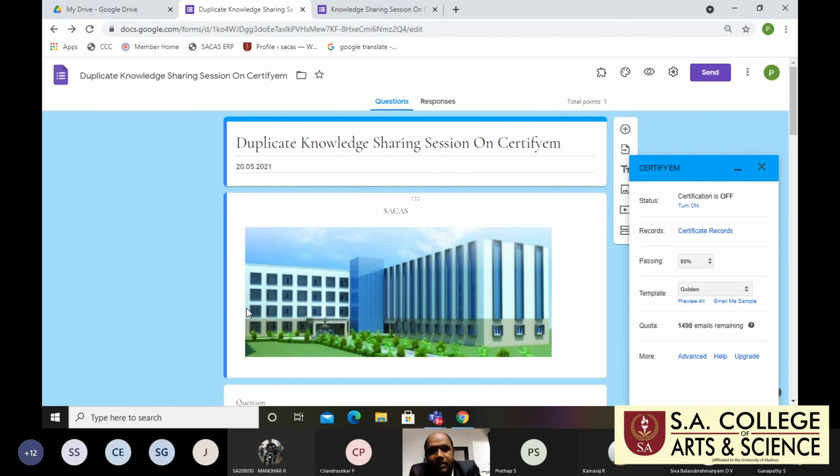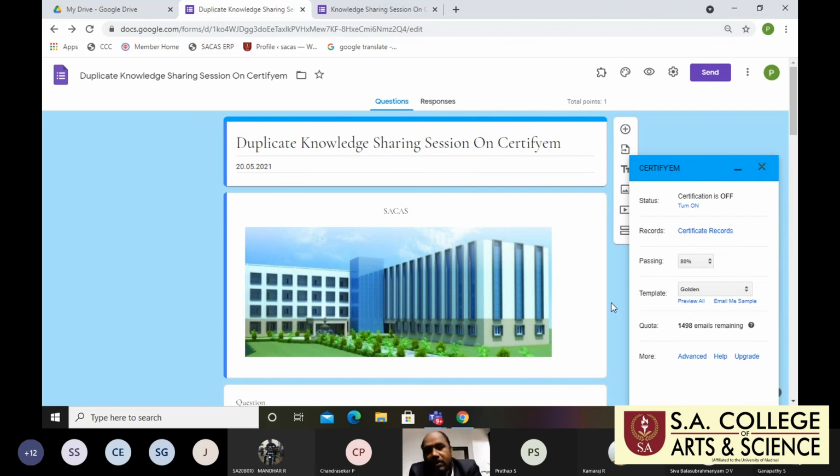If you use an official mail ID, that domain helps increase the number of certificates. For example, in our college domain we are using Certify-M, and I am sending 1500 certificates per day automatically. So that's why I'm using my domain.